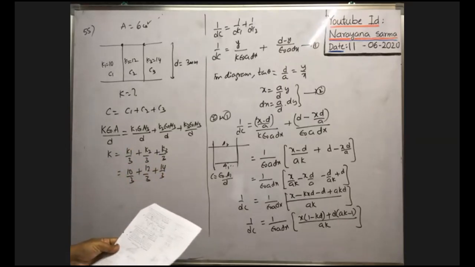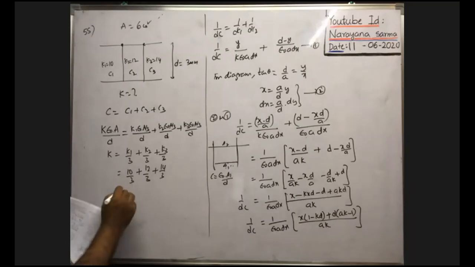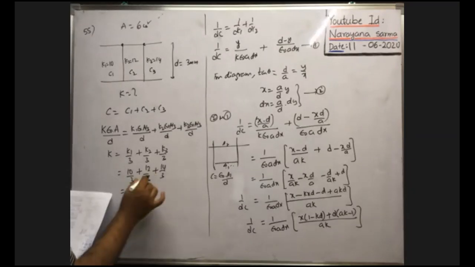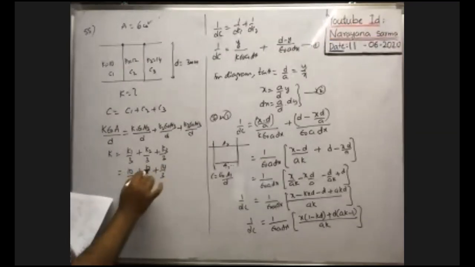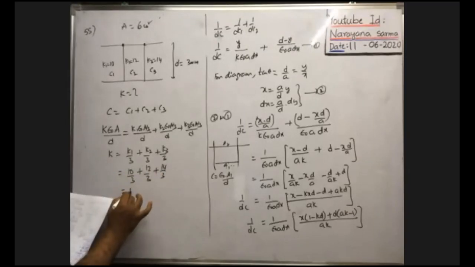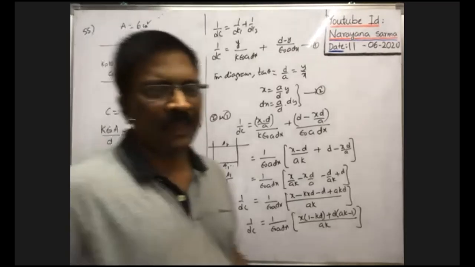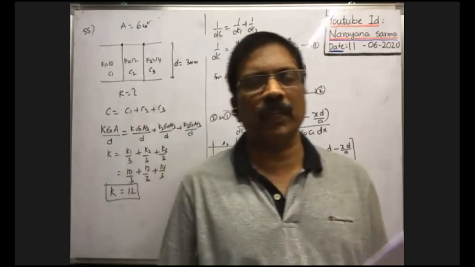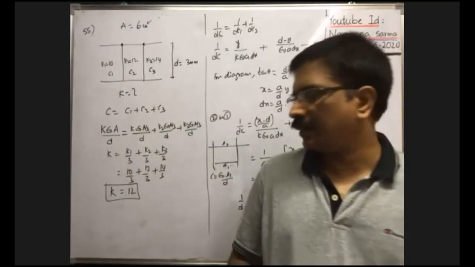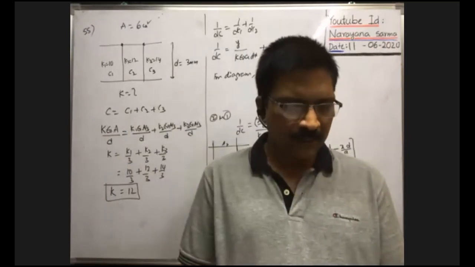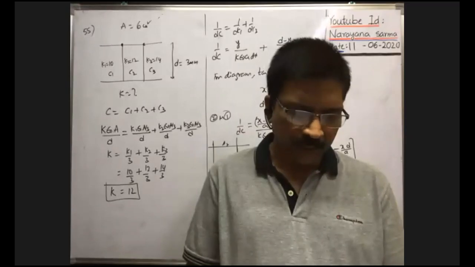Okay, we will see 14 only, right? As in the denominator all are same, then we can add these three. 22, 36 by 3 is 12. So the effective dielectric constant is 12. When the entire space is filled with a single dielectric medium, then the effective dielectric constant is equal to 12. As it is the dielectric constant, it has no unit and no dimension formula.